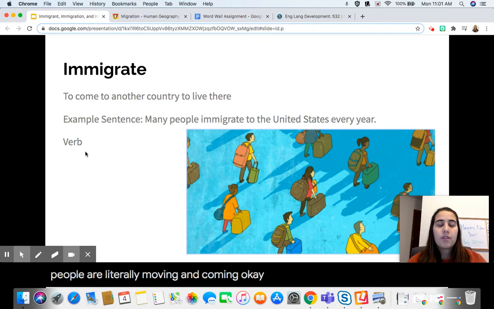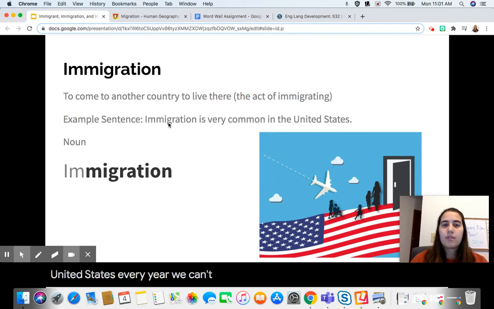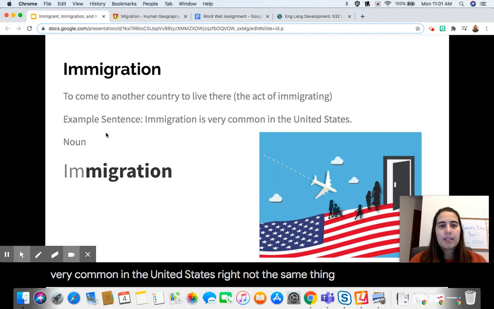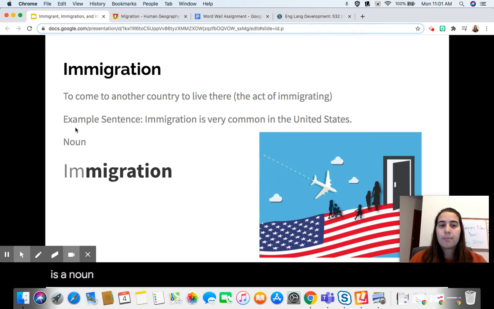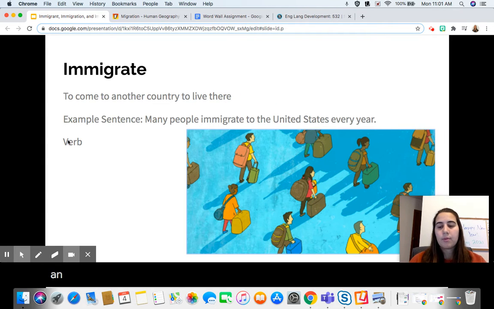Okay. So an example sentence is: Many people immigrate to the United States every year. See how this is the action in our sentence? We can change the word immigrate to come. Many people come to the United States every year. We can't do that with this one, right? We can't say come is very common in the United States, right? Not the same thing. Because immigration is a noun, which would be a person, place, or thing. Immigrate is a verb, which is an action word.